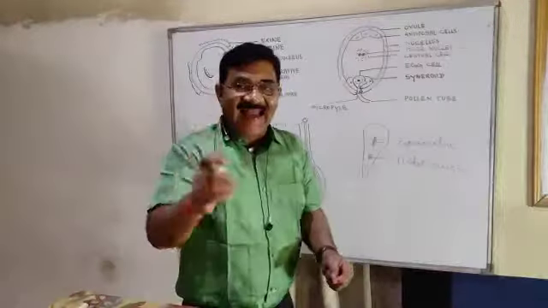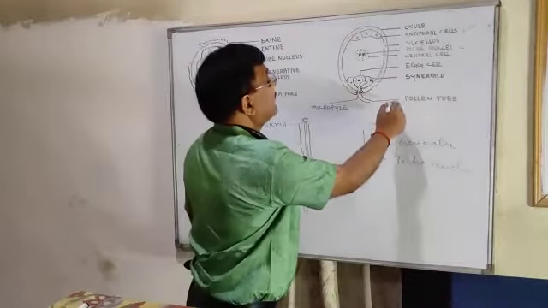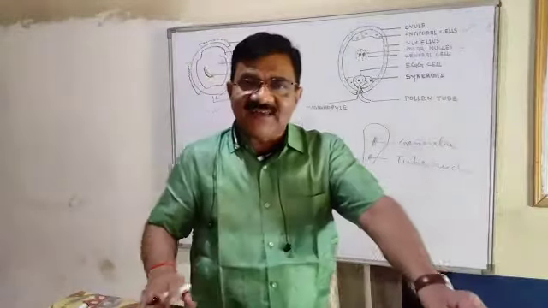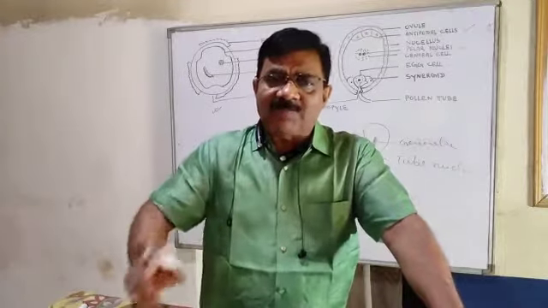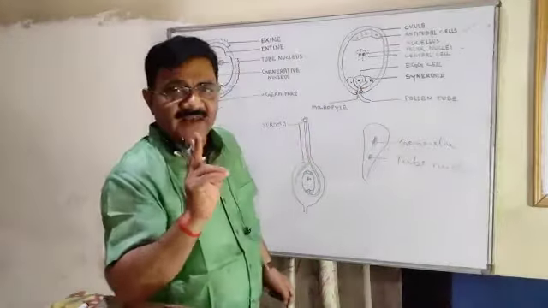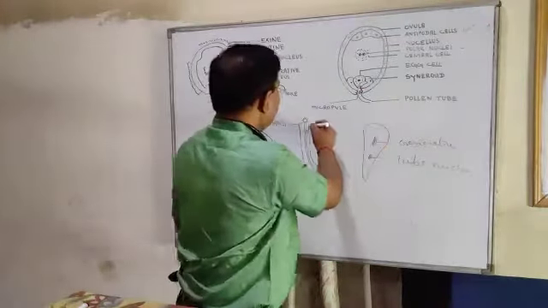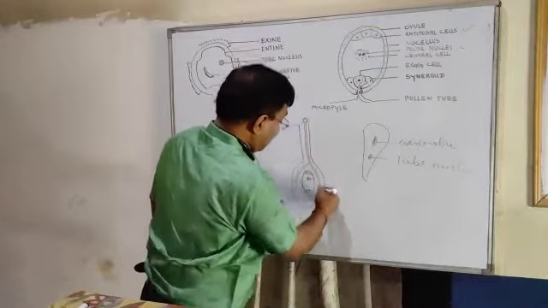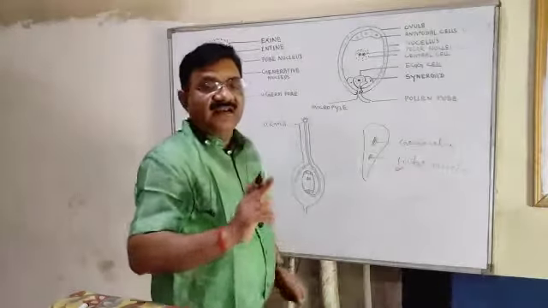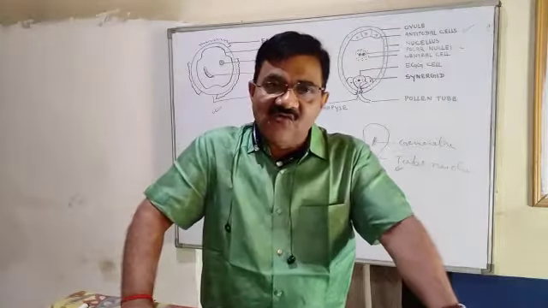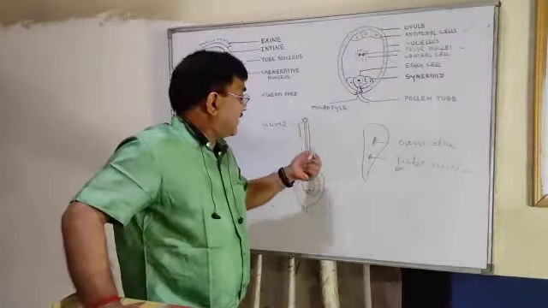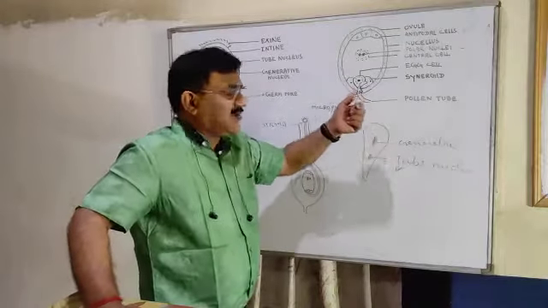Tube nucleus guides the pollen tube to reach the micropyle. Function of tube nucleus: it guides the growth of the pollen tube so that it can reach the micropyle. Very clear? As the pollen tube, see, this is the pollen tube, reaches the micropyle, the function of the tube nucleus is finished. It degenerates, its function is over.